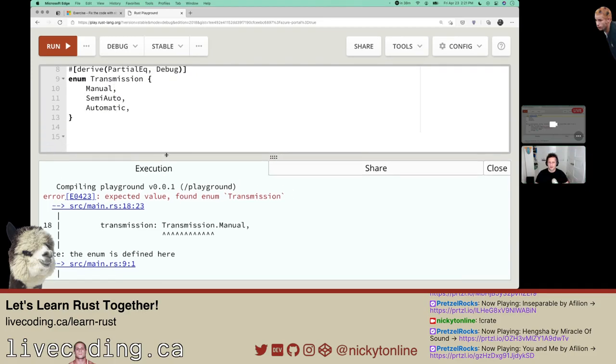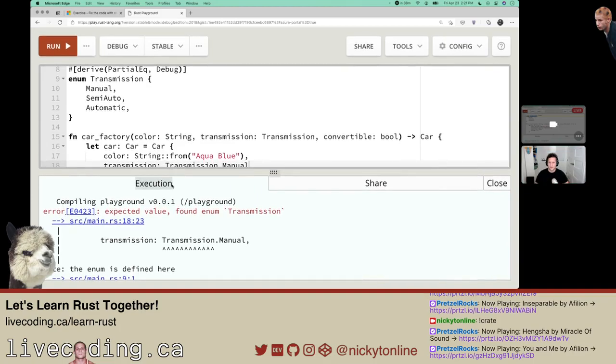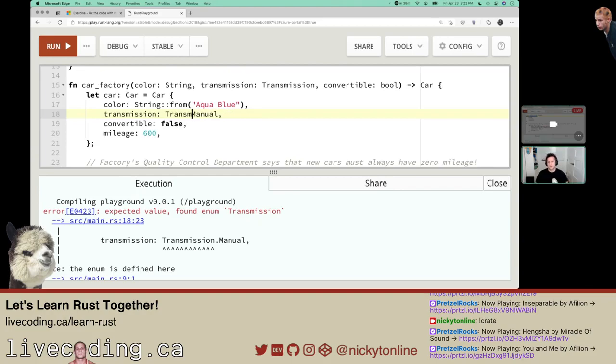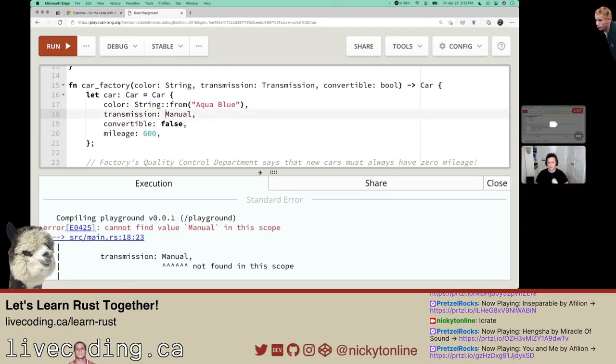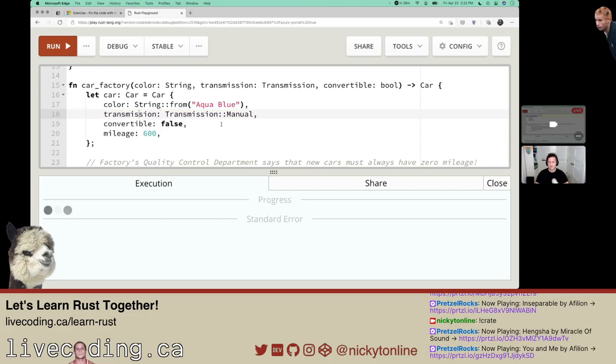And I guess maybe with enums in Rust, you don't need to actually put the name at the beginning. Or if it's not that, maybe I have to use the double colon. We'll see in a sec here. Gonna take a stab here and see if it's this. If that's not it, I'm just gonna go look at how you run the enum.